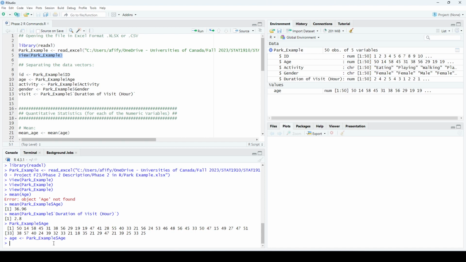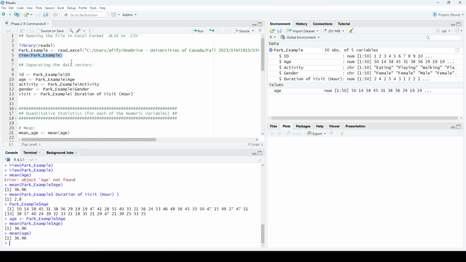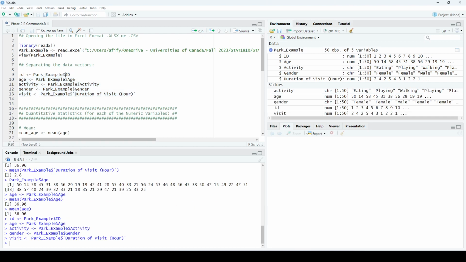So now if I want to find the mean of the age, this was the old way we did it. And now the new, faster way is to write mean age. Okay. So I will do this for all the variables. All the variables you have, just give them names. So I will call the ID small, the age small, activity small, and so on. Especially for this one, this is very annoying. It's duration, space, of, space, visit, space, hour. So I will just save it in a new variable called visit. So mark these and run them. Of course, you will be changing your data frame name and your variable name. This is just an example.